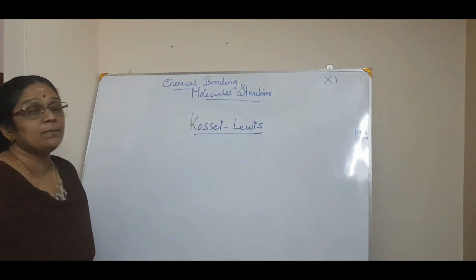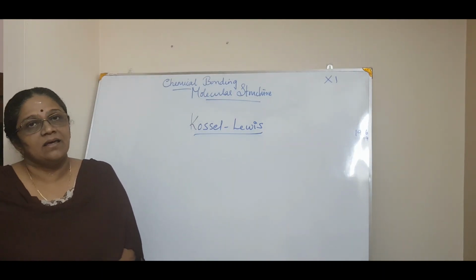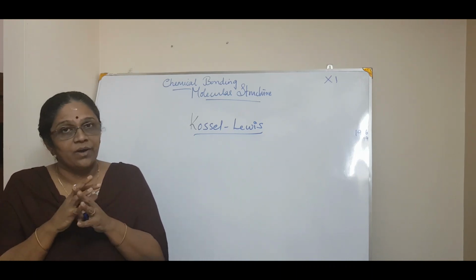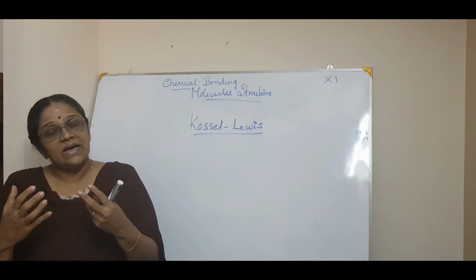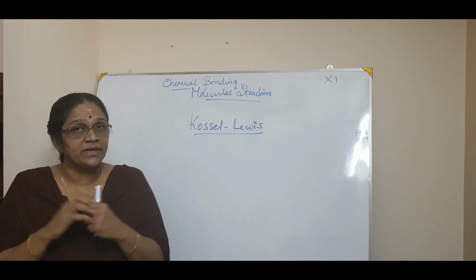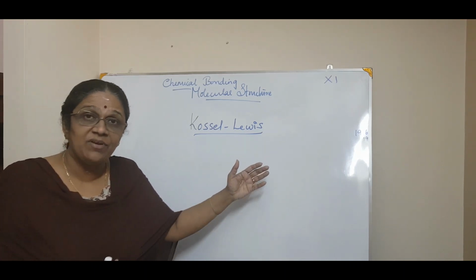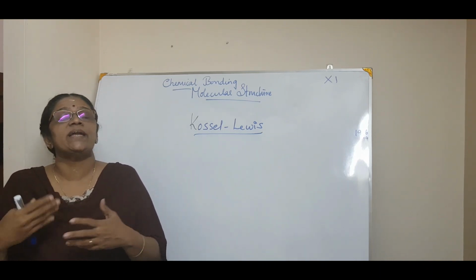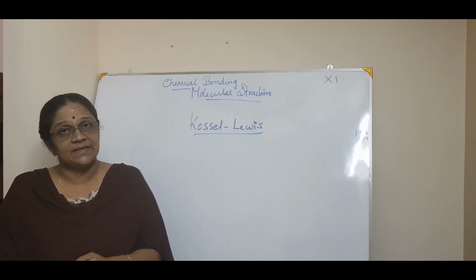Kossel-Lewis approach for chemical bonding. Okay, he says that having an octet will make a molecule or a compound stable. We all know that atoms or molecules react in order to form an octet, except the noble gases, which already have an octet configuration. So all the molecules tend to get an octet. That is why chemical reactivity also happens, isn't it?